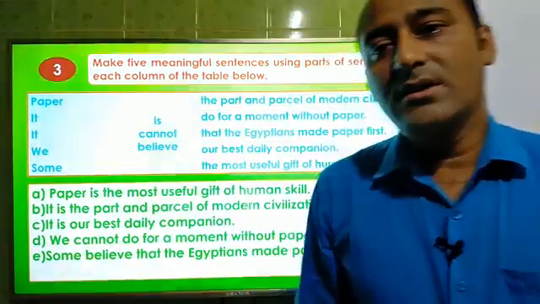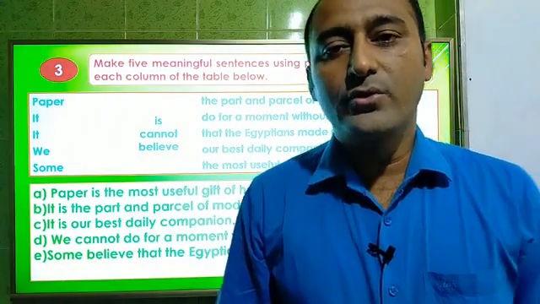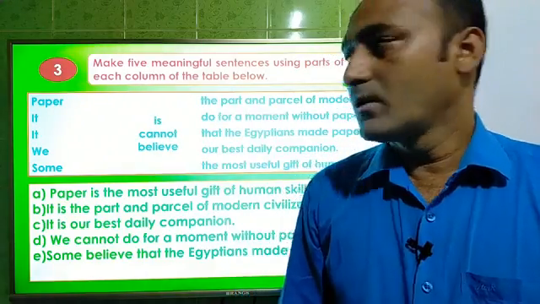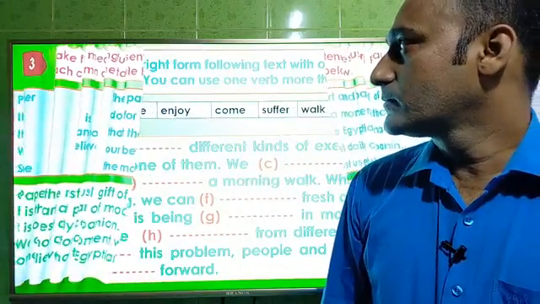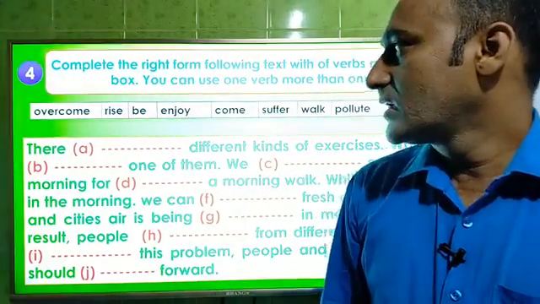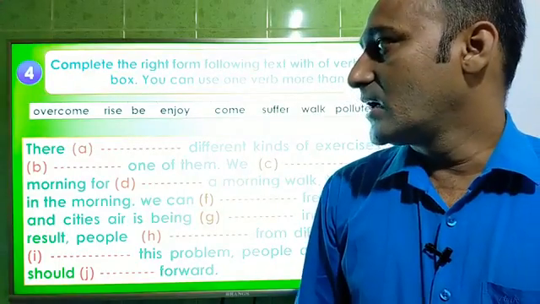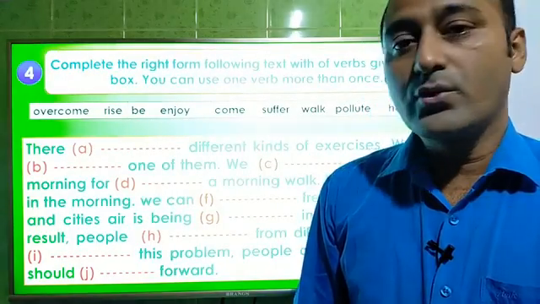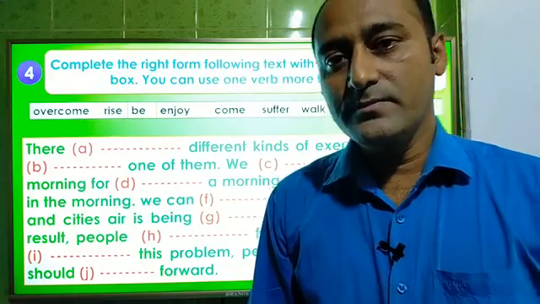So dear students, these are the answers of this table. And now I am going to the next question. It will be on question number 4, and the grammar item is right form of verbs. There are some words in the box, and there is a passage, and we shall use the words from the box to write down the answers. Okay, so I am going to the screen again.